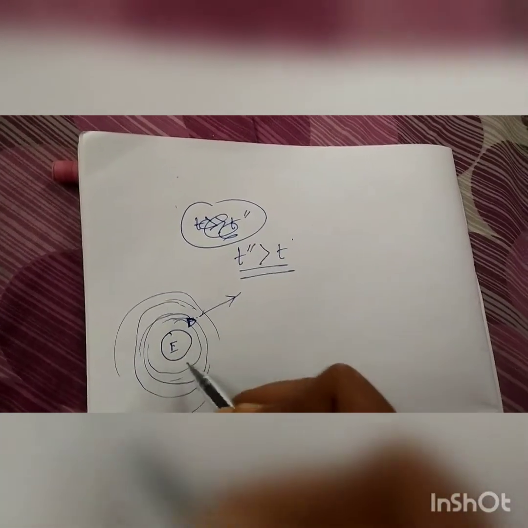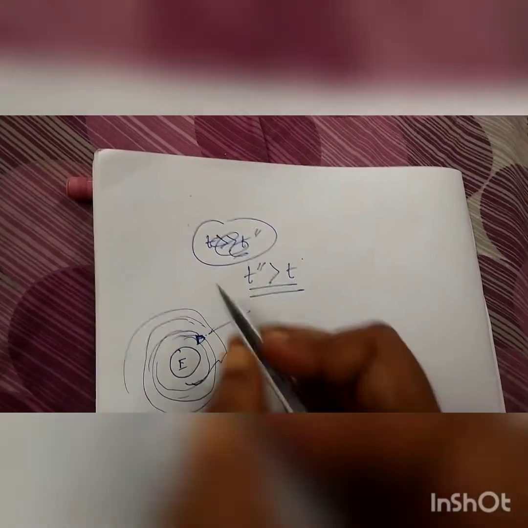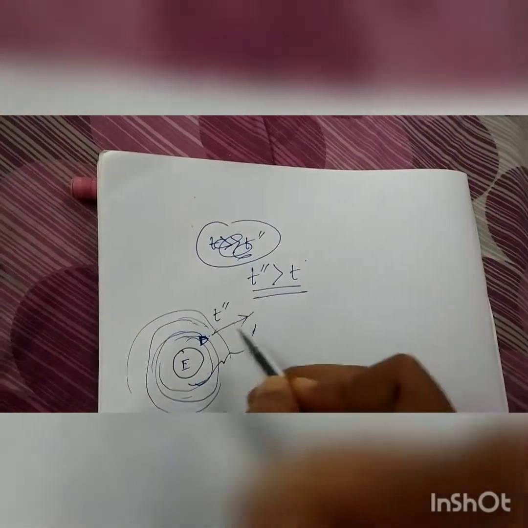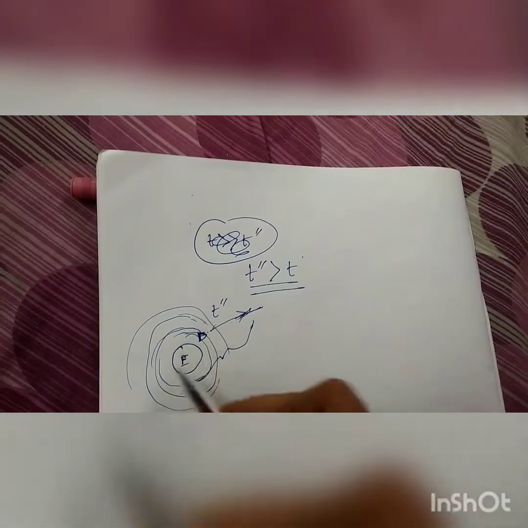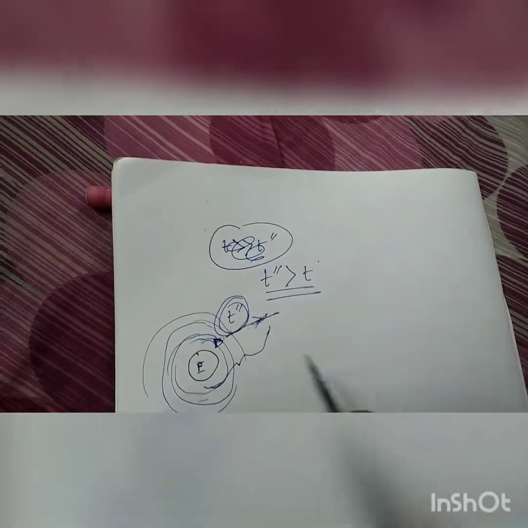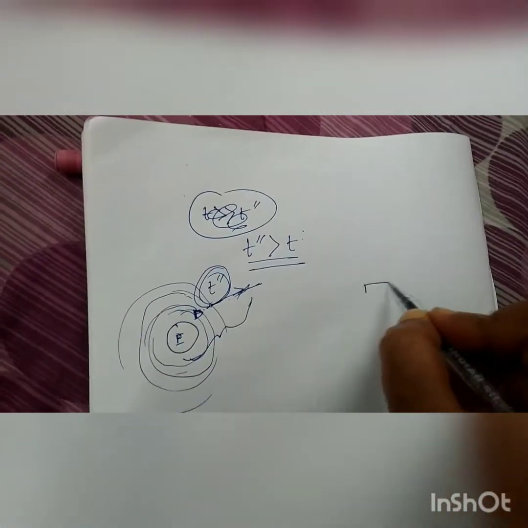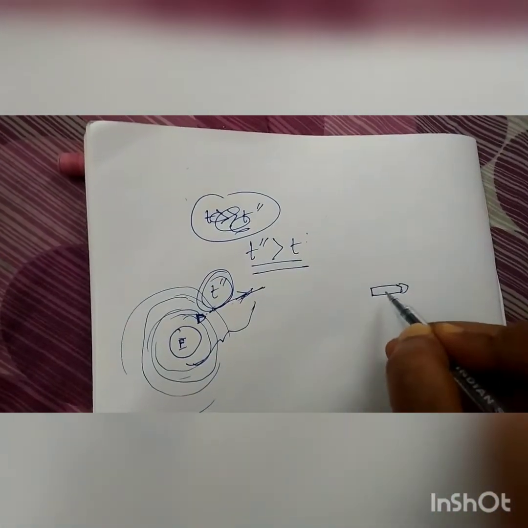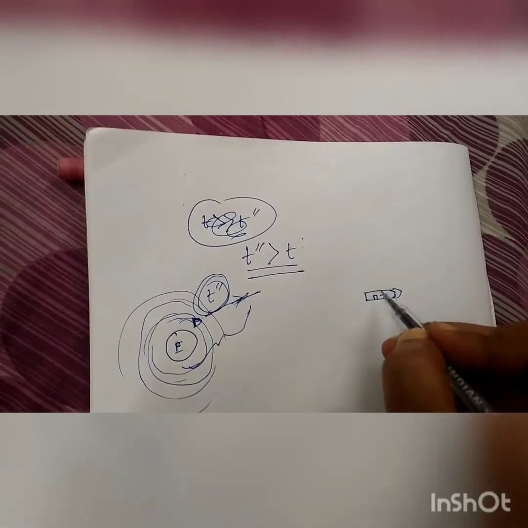This is called the relativity case. In this case we calculate the time as t prime, because the spaceship is moving and the Earth is also rotating about its own axis. And t is the case where the astronaut is sitting in the spaceship.